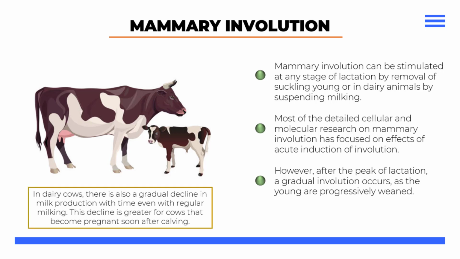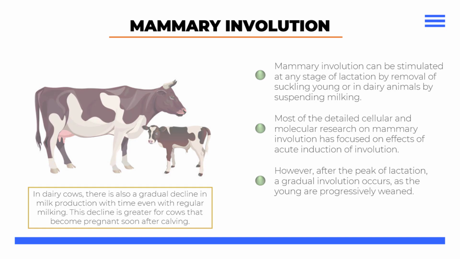In dairy cows, there is also a gradual decline in milk production with time, even with regular milking. This decline is greater for cows that become pregnant soon after calving.